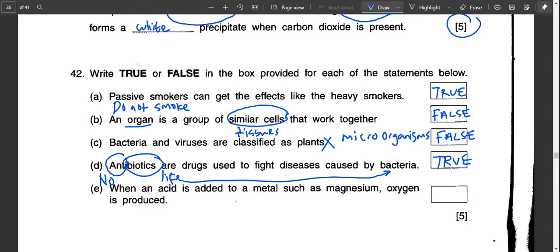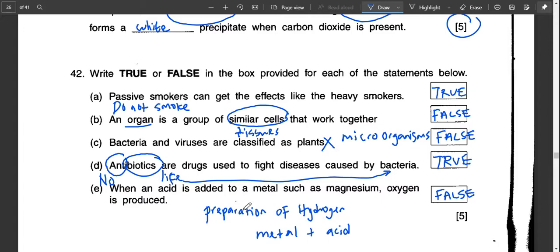When an acid is added to a metal such as magnesium, oxygen is produced. This one is false. You have not learned this topic, so don't worry about it. But remember the preparation of hydrogen. When you try to prepare hydrogen gas in the lab, you need two things, which are a metal, such as zinc, plus acid.